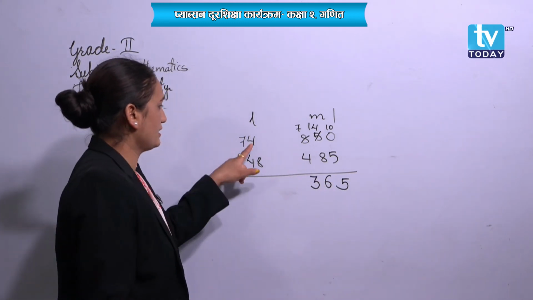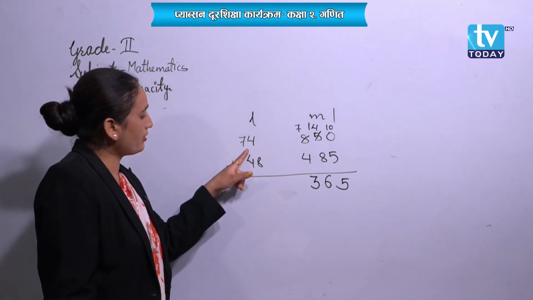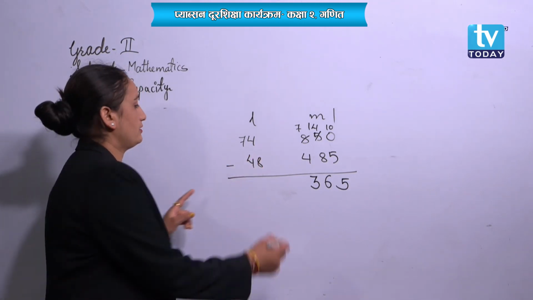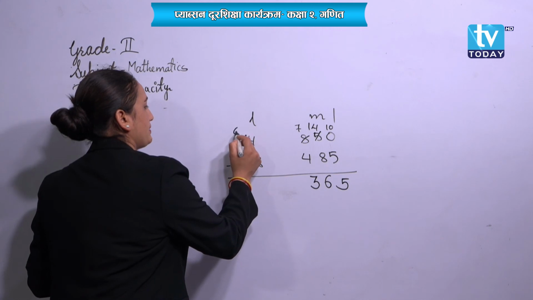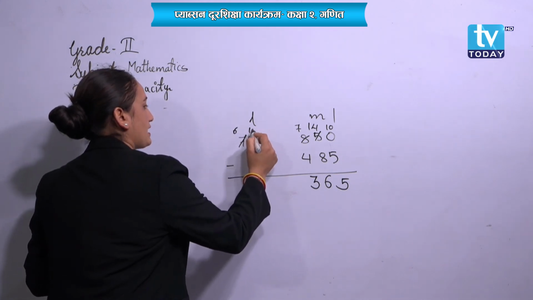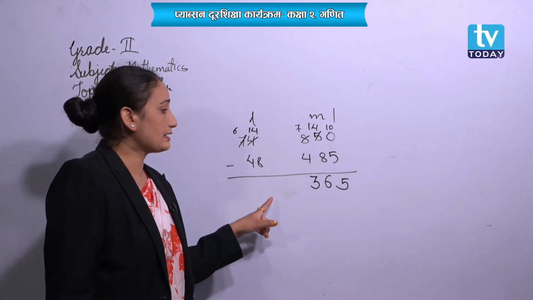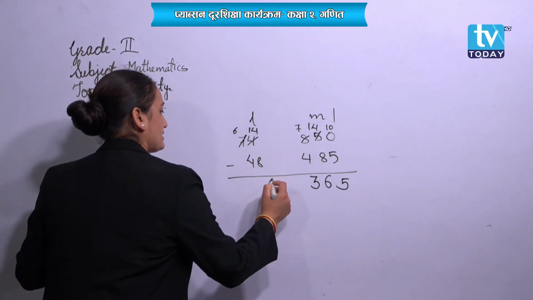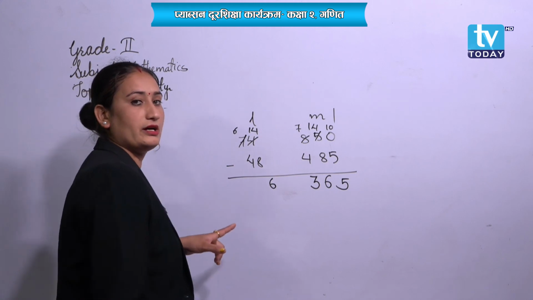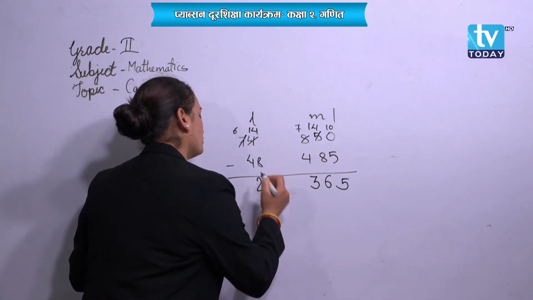Just like this. Let's see here. 4 is smaller than the 8. Let's ask one borrow from the 7. 7 will be 6 and 4 will be 14. 14 minus 8, again it will be 6. 6 minus 4, it will be 2.